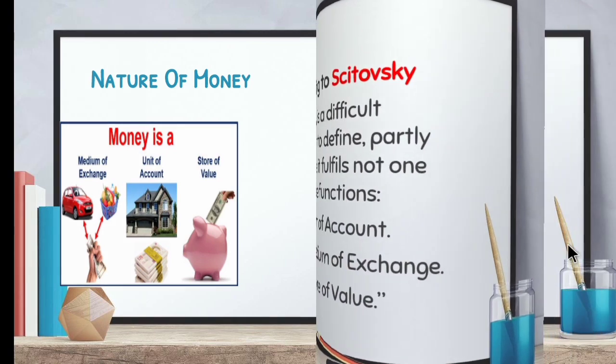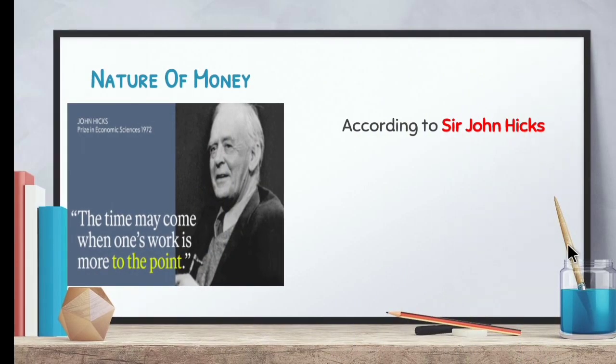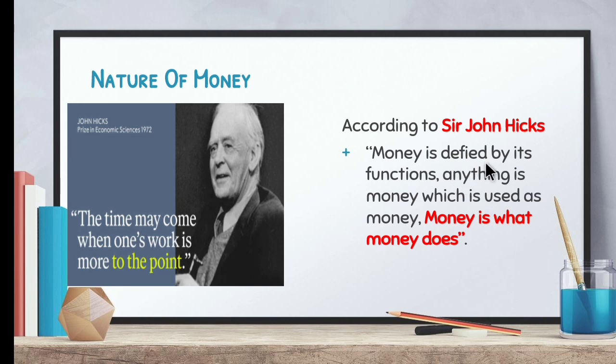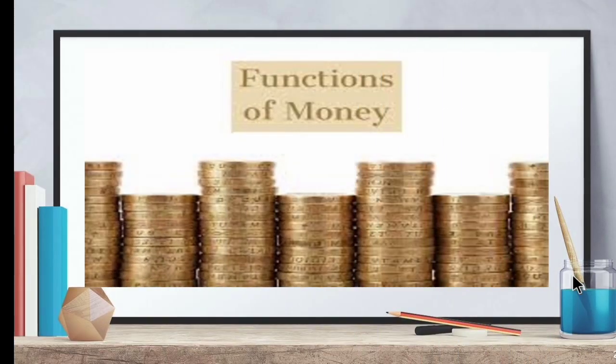Now let's see another definition for money given by Sir John Hicks. Sir John Hicks is also an economist. According to him, money is defined by its functions. Anything is money which is used as money. Money is what money does. So, according to Sir John Hicks, money can be defined based on the functions or the role it has in the economy. Now let's move on to the functions of money.